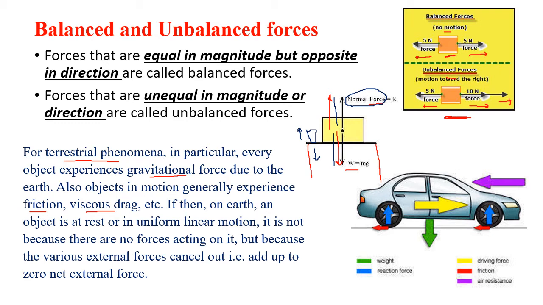Now from where does this normal force come? So you can imagine this table, the surface of the table is giving a force perpendicular in the upward direction, which we call normal force. So gravity is acting in the downward direction. We are considering that normal force in the upward direction. Both are equal in magnitude but opposite in direction. So they are balanced forces. The net force is zero. The state of the body will not change. But normal force is a self-adjusting force.